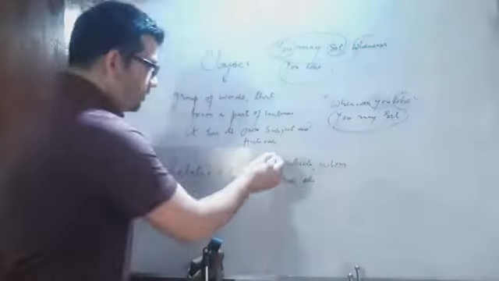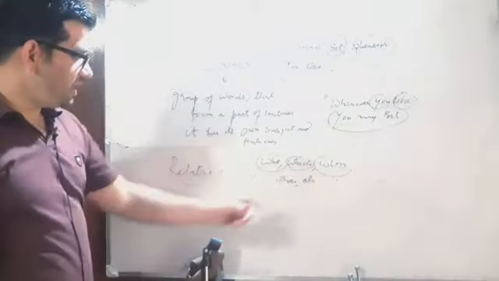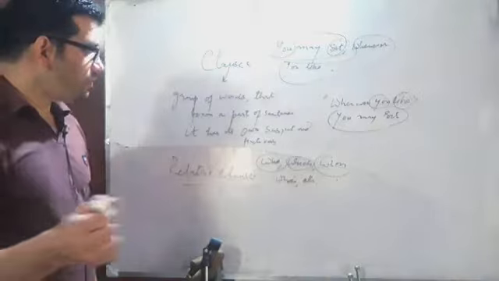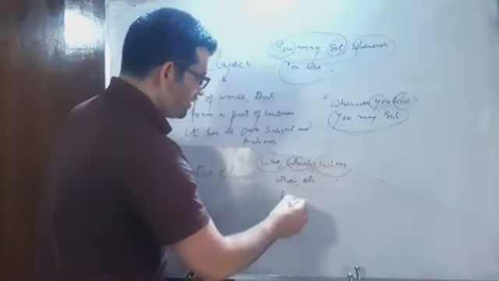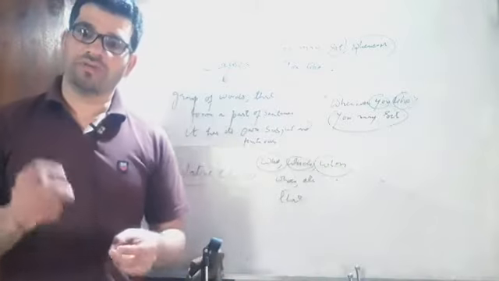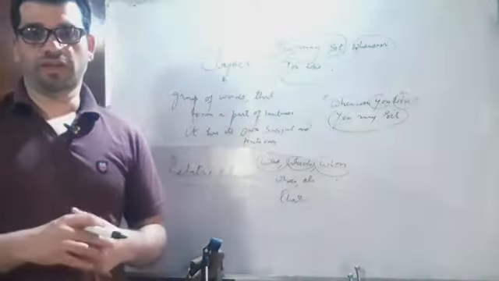Now there are different types of relative pronouns. We use who with human beings, and we use which with animals, and we use whose to show possession, the property or domain of things. We also use that sometimes for general use. It is neutral, and can be used for non-living things, living things, animals, and human beings as well.